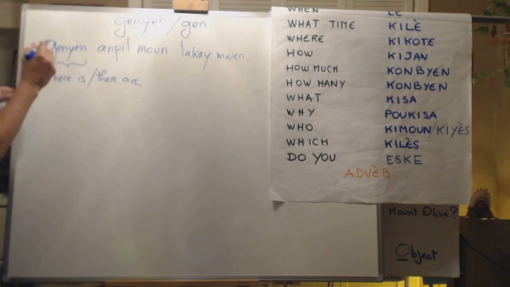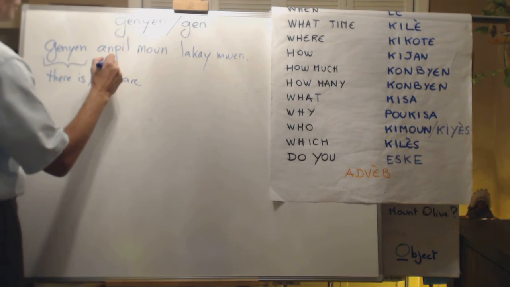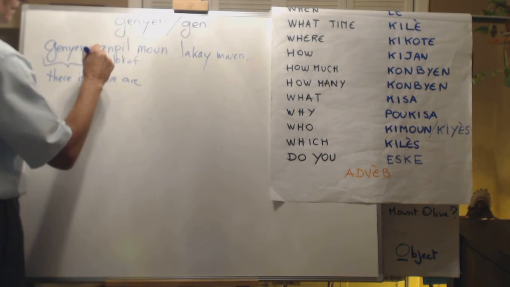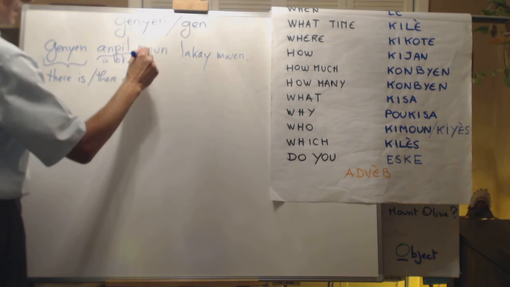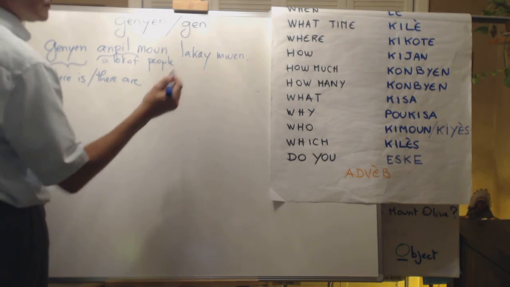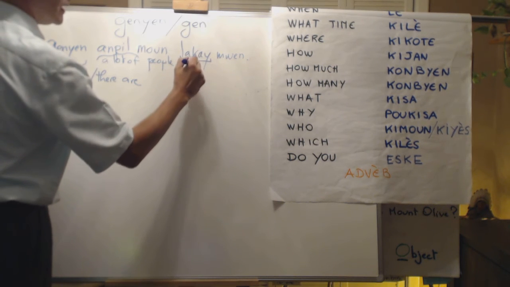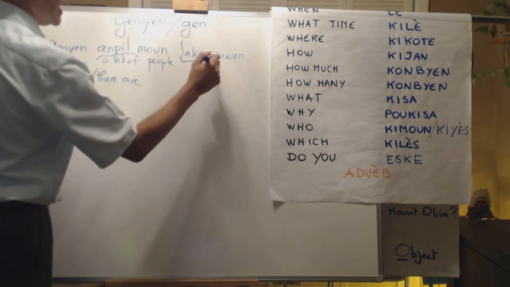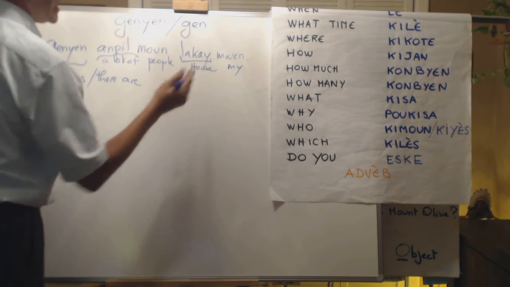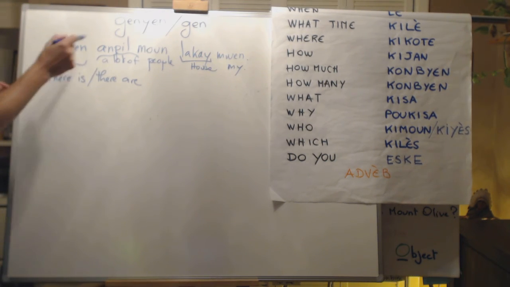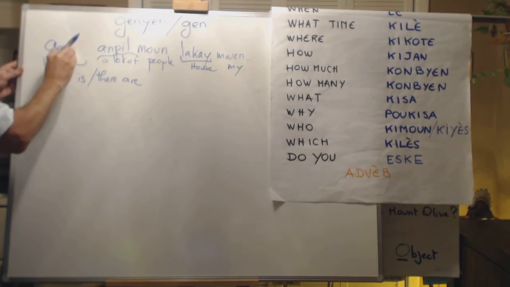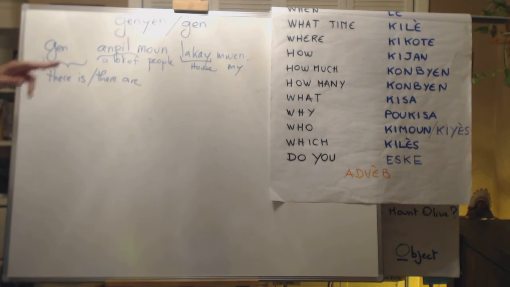And here we have there are a lot of people. En pile is a lot of people at my house. La caille, it's house, and moi, my. We'll see the possessive pronouns. So, ganya en pile moun la caille moi. Au soir, gain en pile moun la caille moi.